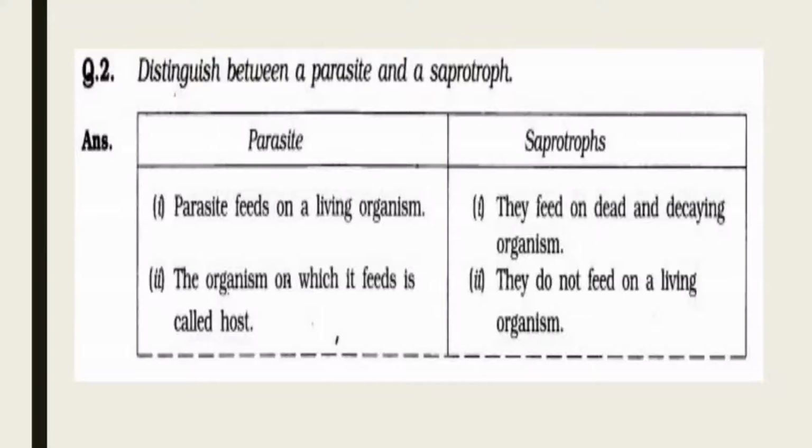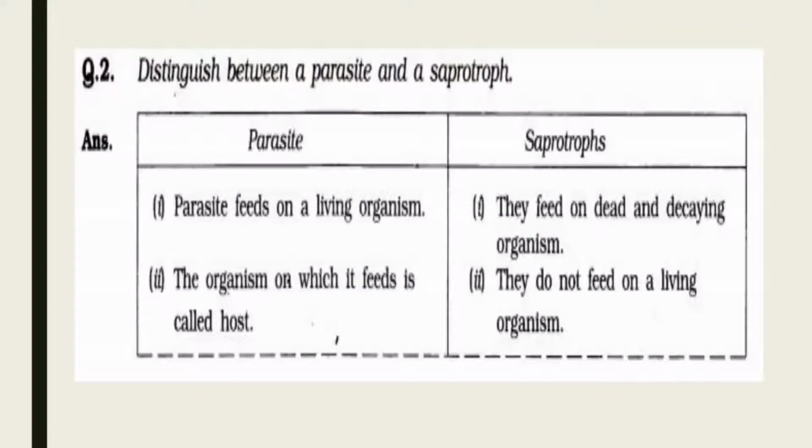So the first point for parasite is that parasites feed on a living organism, while the first point for saprotrophs is that they feed on dead and decaying organisms. Then the second point for parasite is that the organism on which it feeds is called host, and the second point for saprotroph is that they do not feed on living organisms.